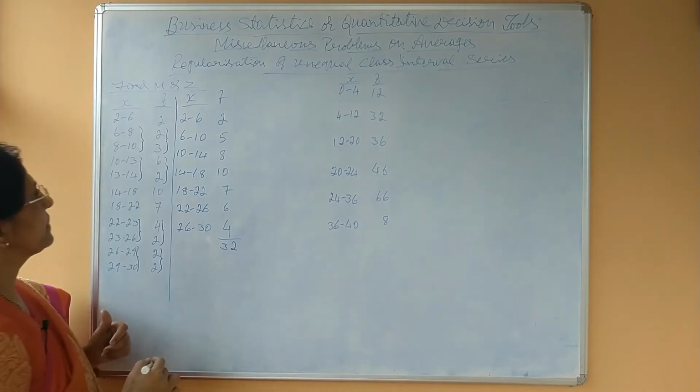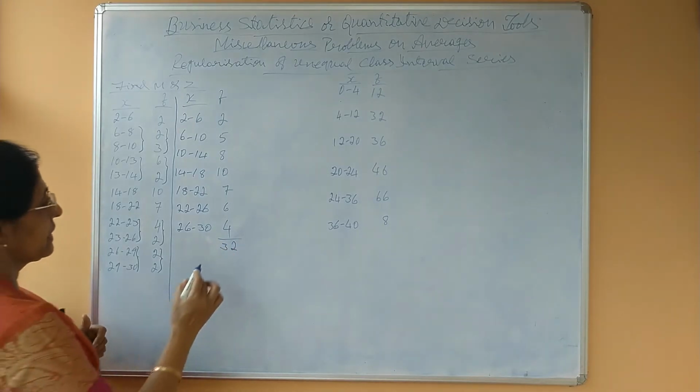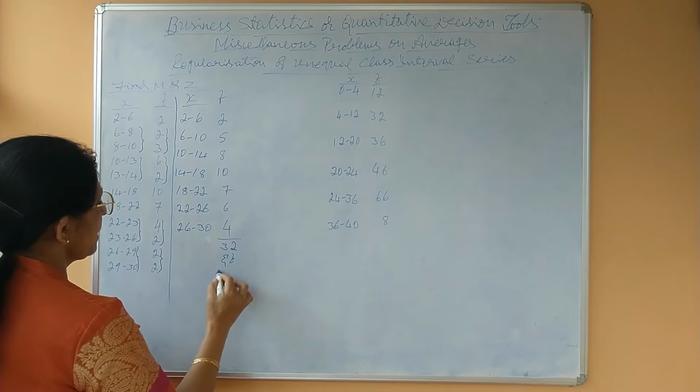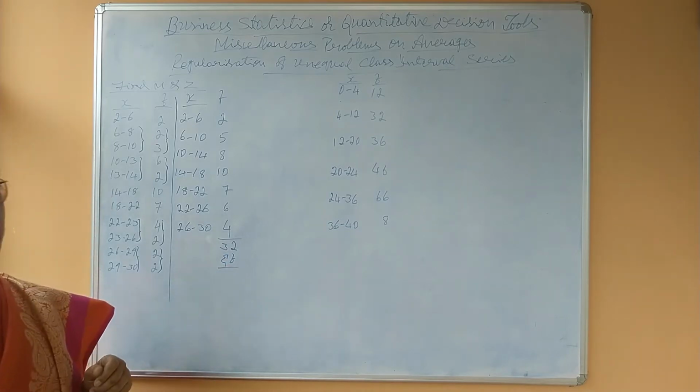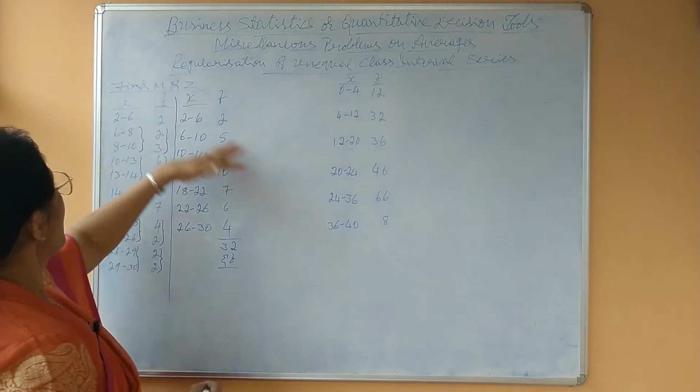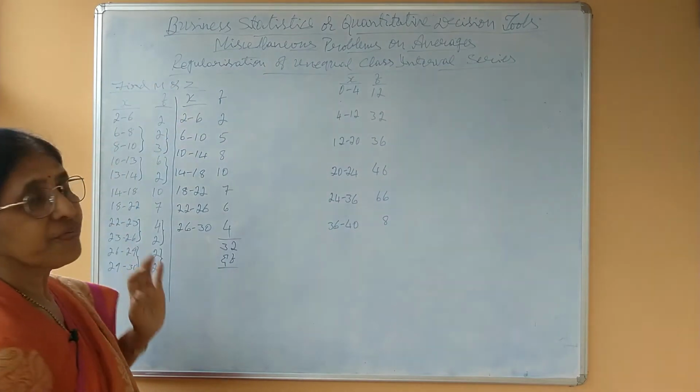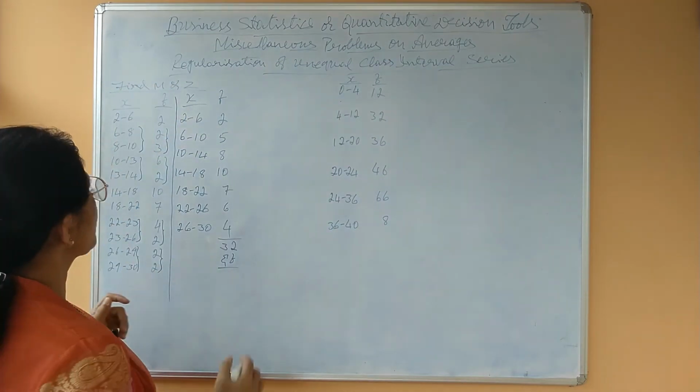Total is how much? 32. That is sigma f is 32. Now what you have to do? First you have to find out median. It is known to you.